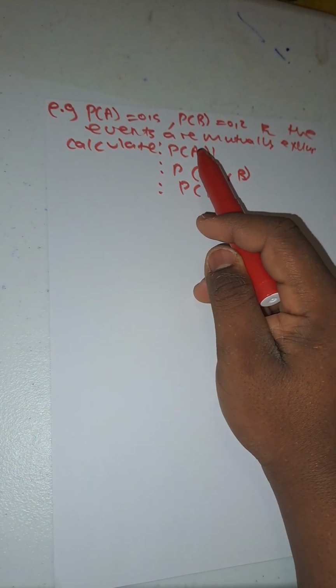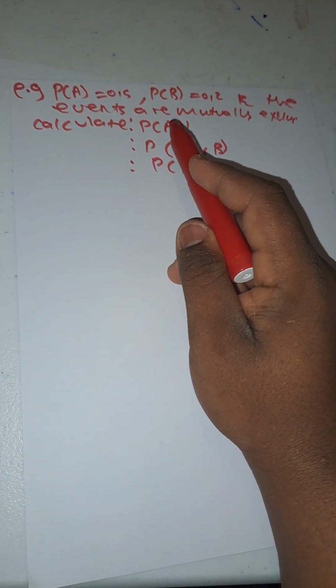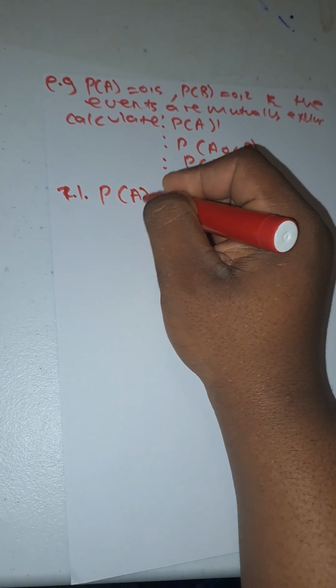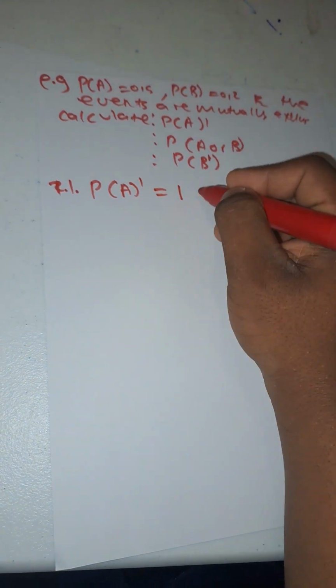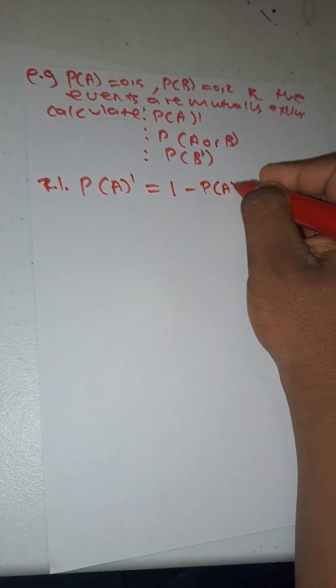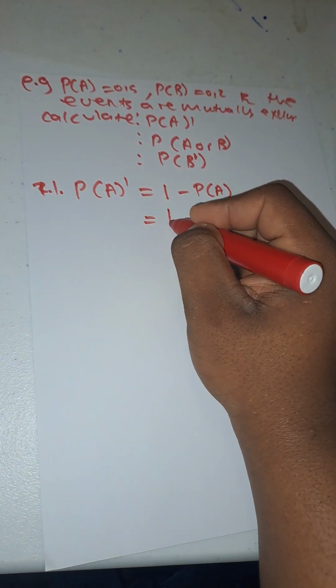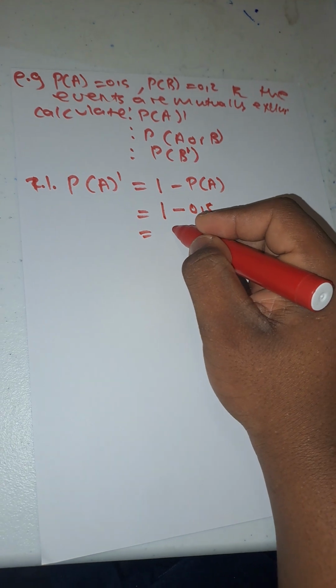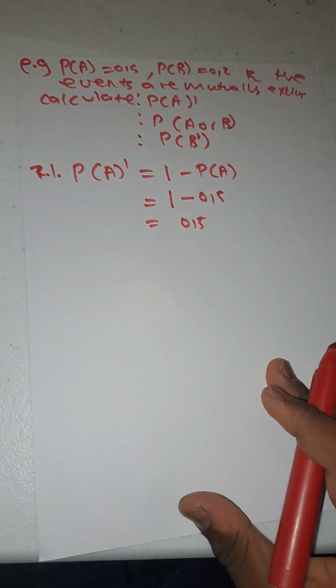Calculate the probability of not A. Now probability of not A is equals to 1 minus probability of A. I just told you now. So we did 1 minus 0.5, which will be 0.5 there. We are done. You see, simple like that.